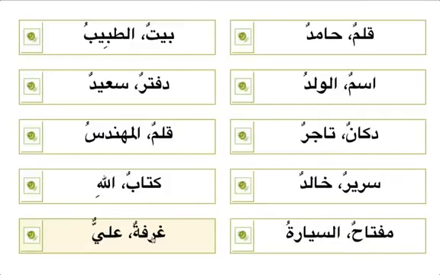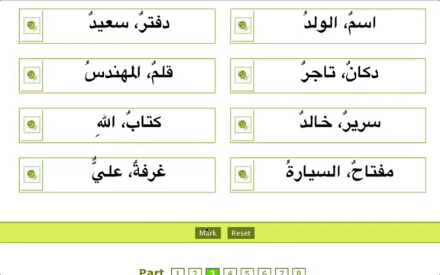Ghurfatun means room. Aliyun, room of Ali. So ghurfatu aliyin. This is how you make Mudhaf ilayhi. Whenever you see a sign of single dhamma, fatha or kasra, followed by a majroor noun with a kasra, then you know that combination is Mudhaf ilayhi. That is what we are looking at in this example.